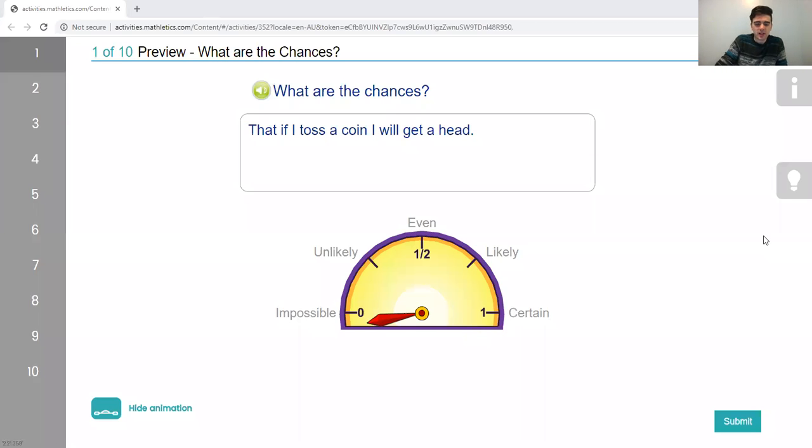Good morning, grade fives. This is Unit 7, Lesson 4. We're talking about the language of probability. I'm on a mathematics lesson right now called What Are the Chances?